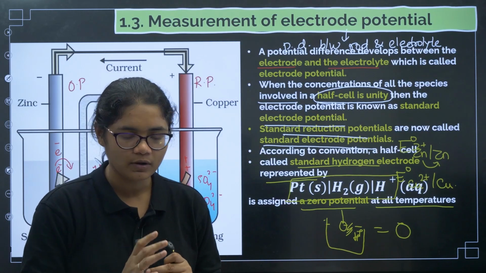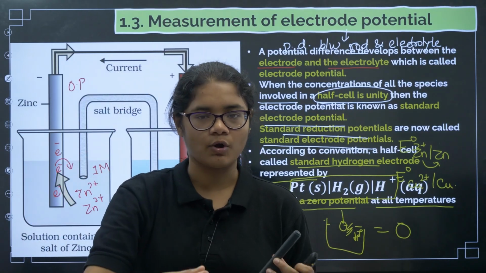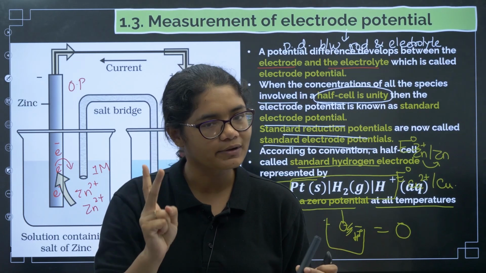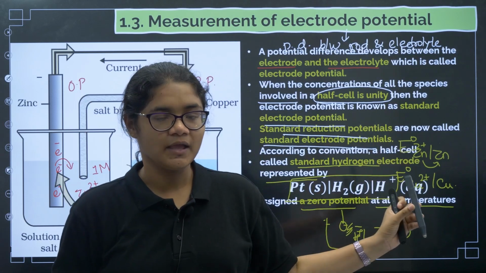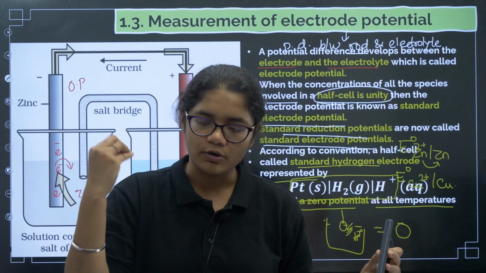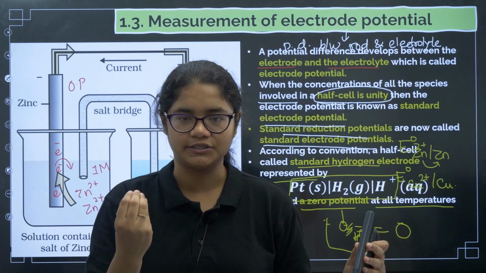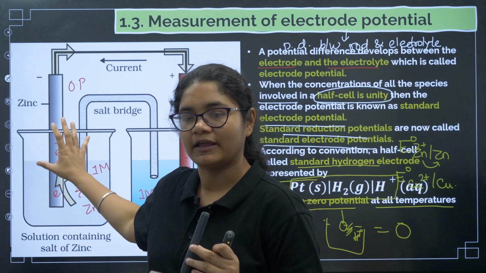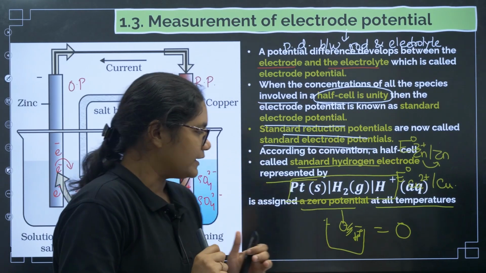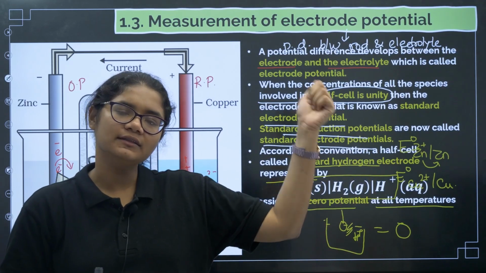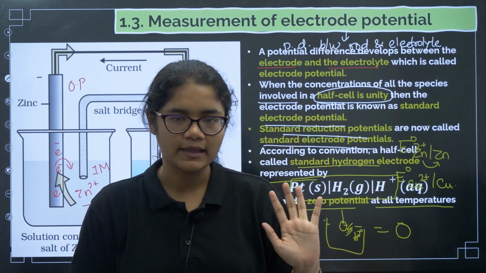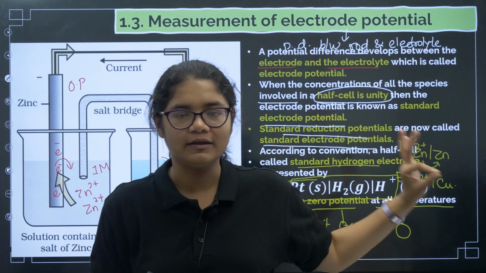Till now, what have we understood? What is electrode potential? Between the rod and the electrolyte, whatever potential difference is generated, that is called electrode potential. There are two types of electrode potential, oxidation and reduction. But IUPAC said there is no need for so much confusion. We will always maintain one form, that is reduction potential. So whenever you state the potential of any electrode, mention it in terms of reduction potential. Next, one hydrogen electrode is there and its potential is assumed to be 0. This much has been covered till now in electrode potential.